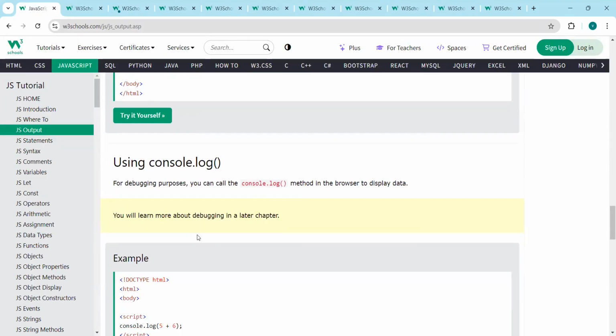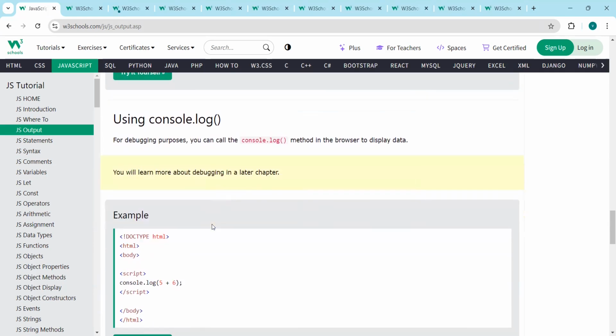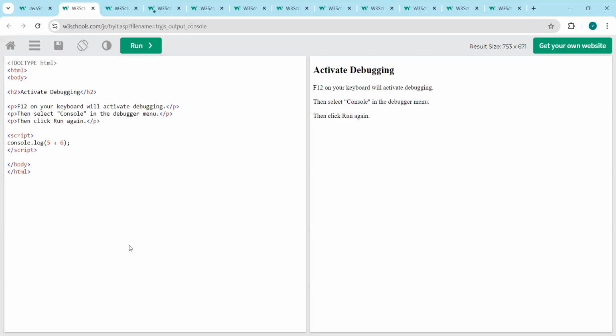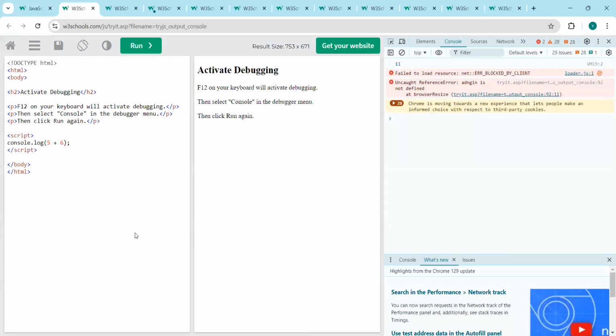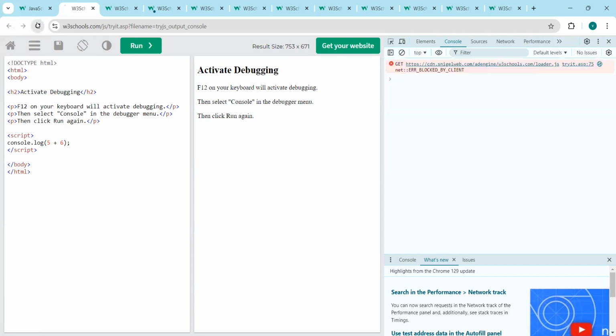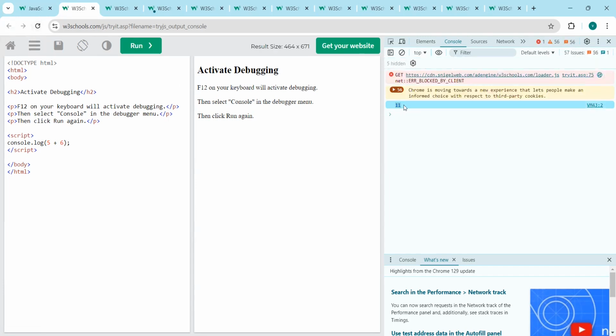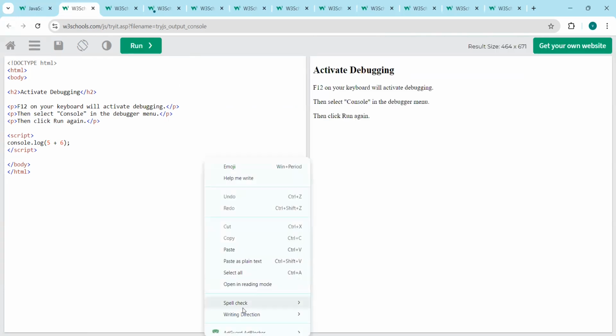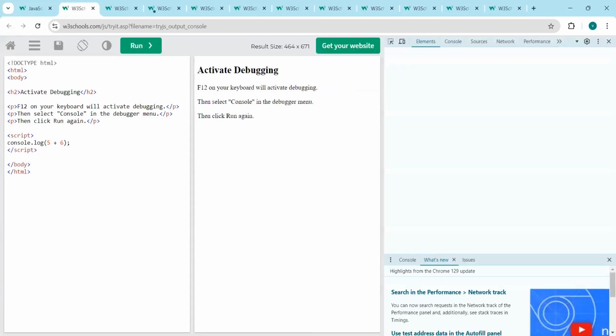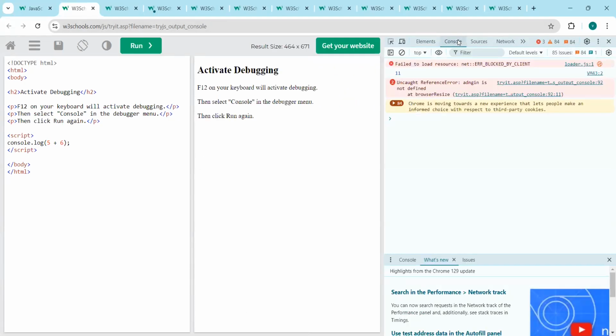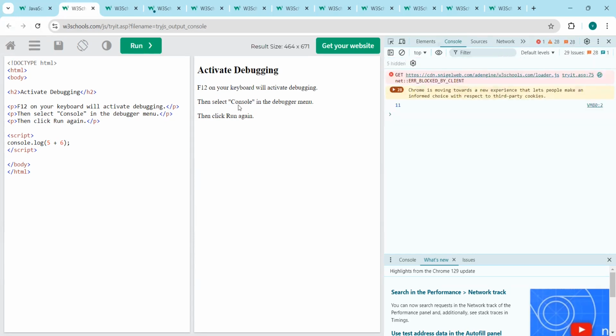The most popular is console.log. If you want to log any data, you can use console.log. If you click here, you can use the Function plus F12 shortcut to go to the console tab. In the console tab, it is showing 11. If you want to see it once more, you can refresh the page, and 11 comes again. It is displaying in the console. Or you can also access the console from here: inspect, then go to console, and your output will be here.